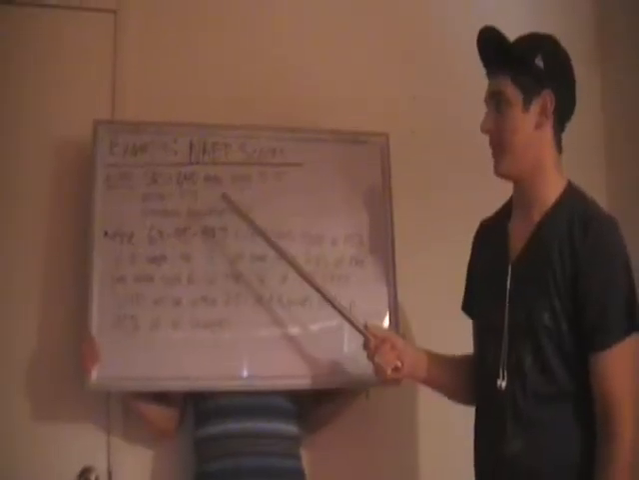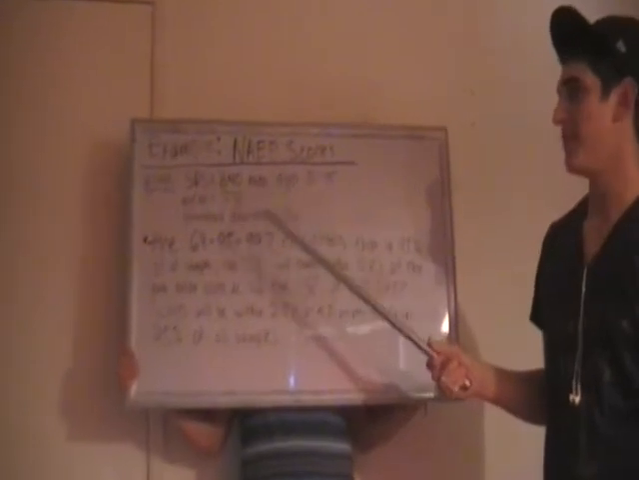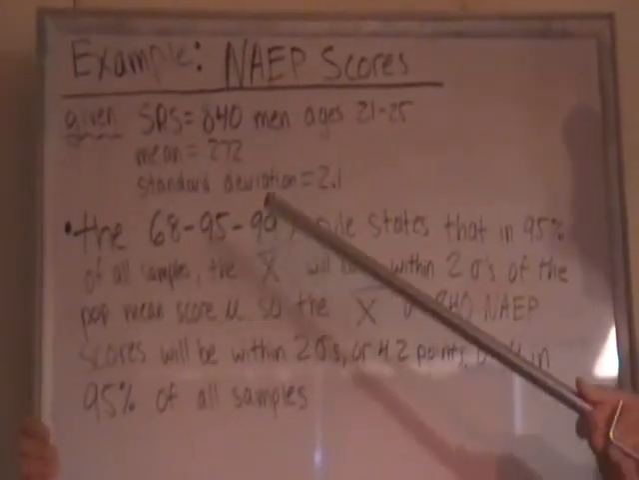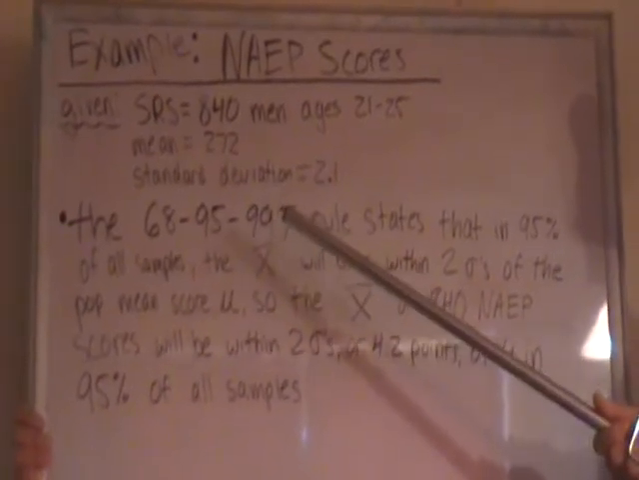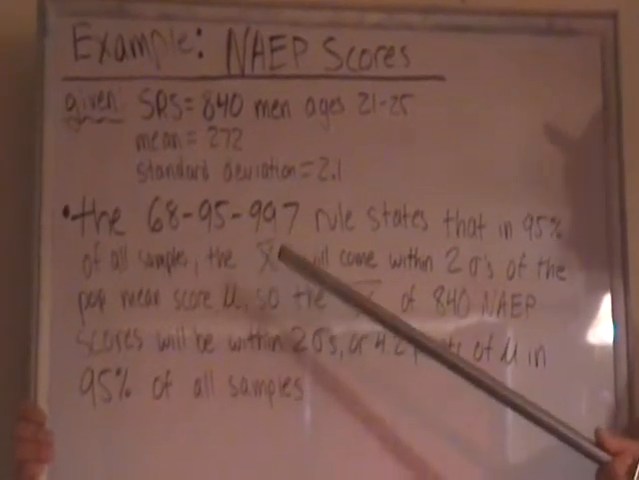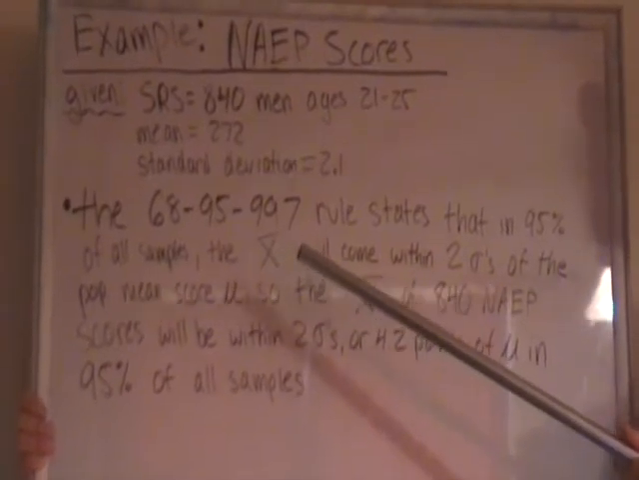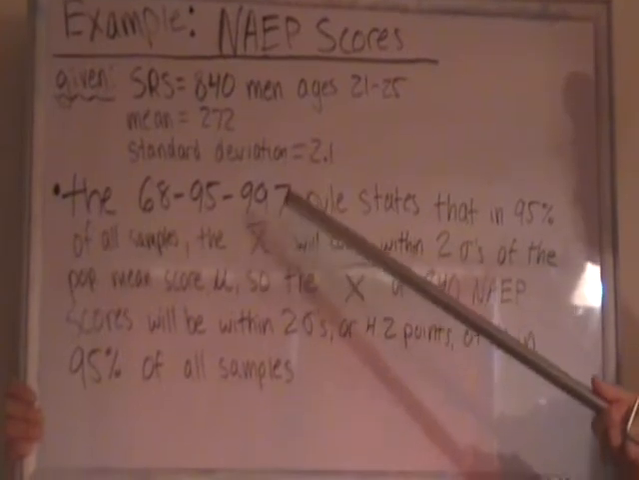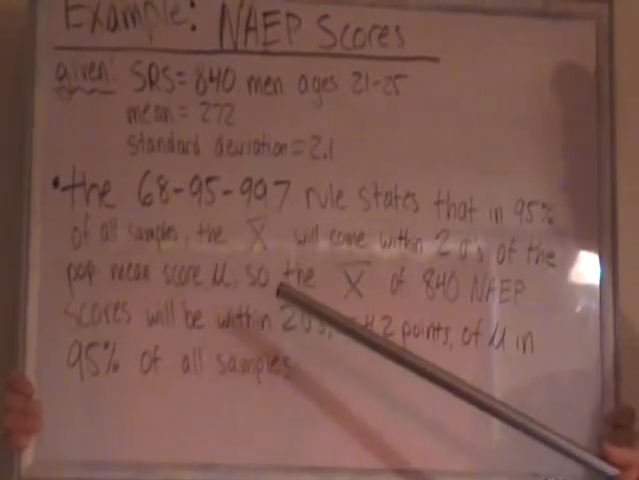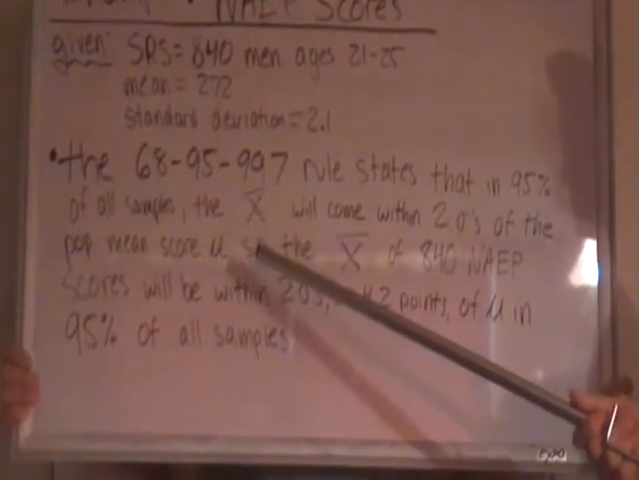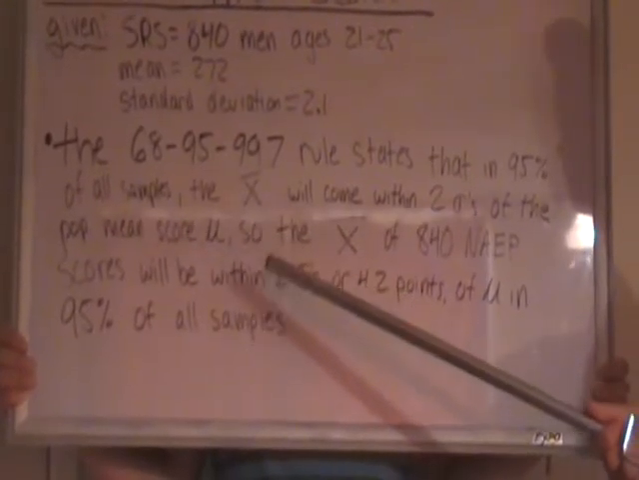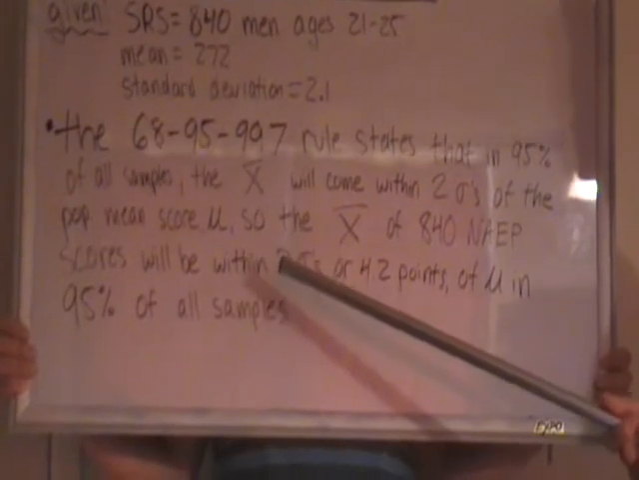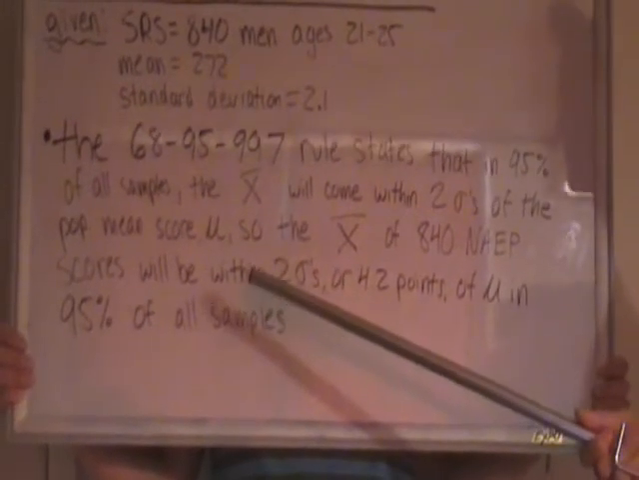In this example of the NAEP scores, we are given an SRS of 840 men ages 21 to 25, a mean of 272, a standard deviation of 2.1. Therefore, the 68, 95, 99.7 rule states that in 95% of all samples, the sample mean, which is x-bar, will come within 2 standard deviations of the population mean score, mu, so that x-bar of 840 NAEP scores will be within 2 standard deviations, or 4.2 points, of mu in 95% of all samples.